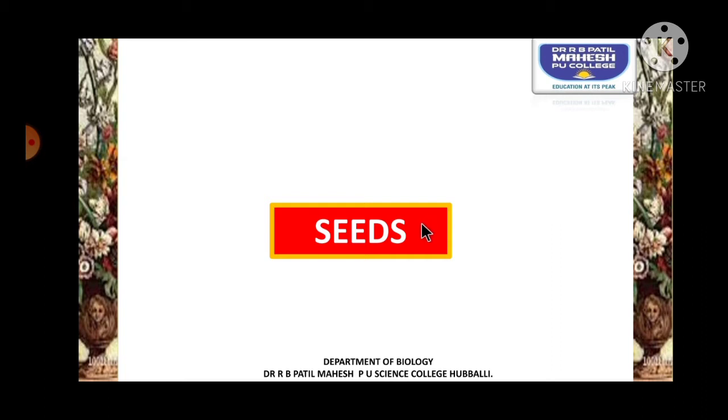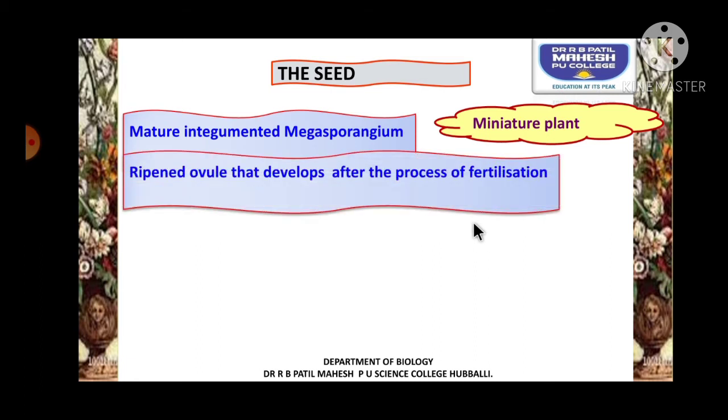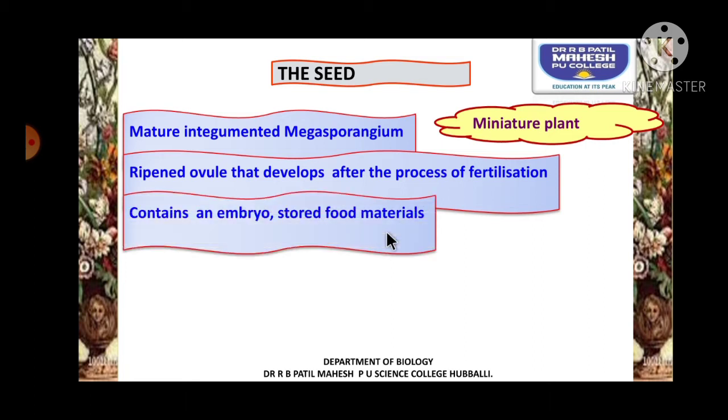Now let us try to understand the miniature of the future plant, and that is called the seed. What is a seed? A seed is a matured integumented megasporangium which is a miniature of the future plant, and it can be defined as a ripened fertilized ovule which develops after the process of what? Fertilization. Ovule will be converted into seed, that's why a seed is called a ripened fertilized ovule, and this seed contains an embryo with stored food material, correct?